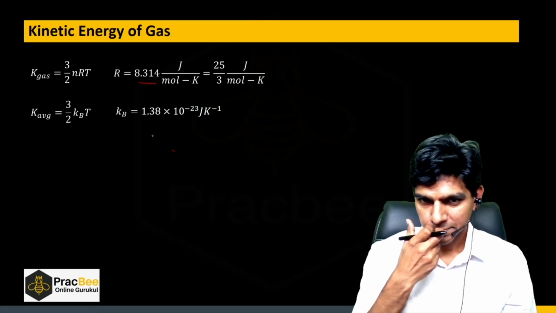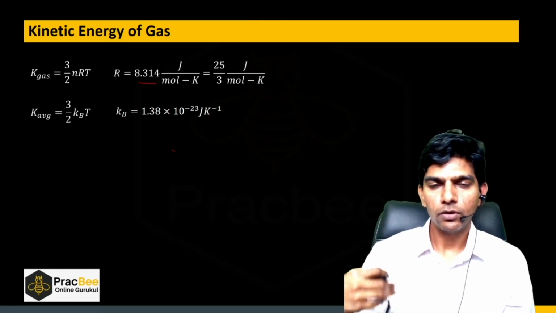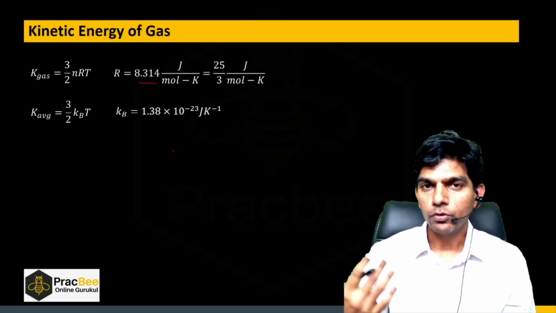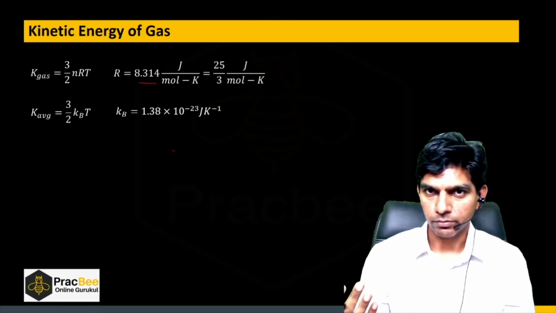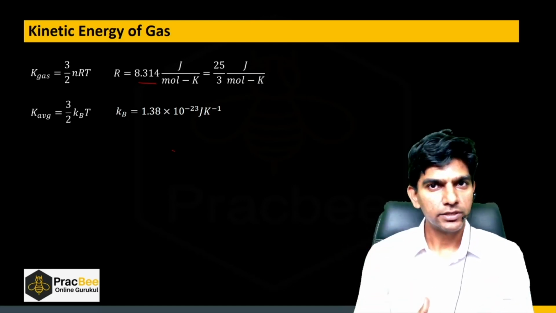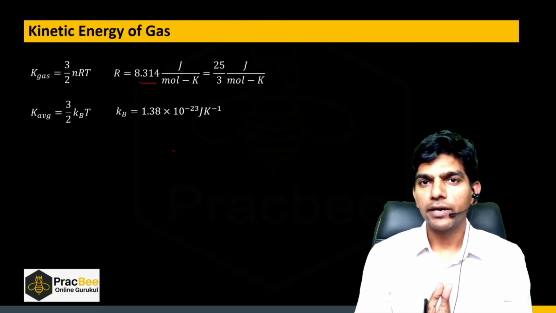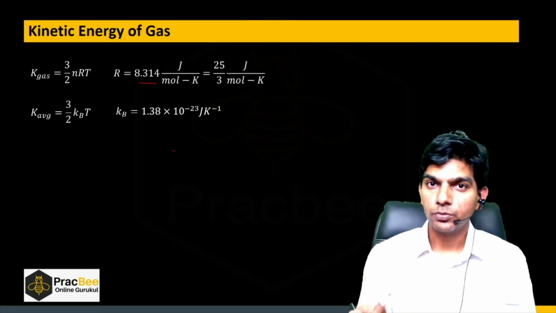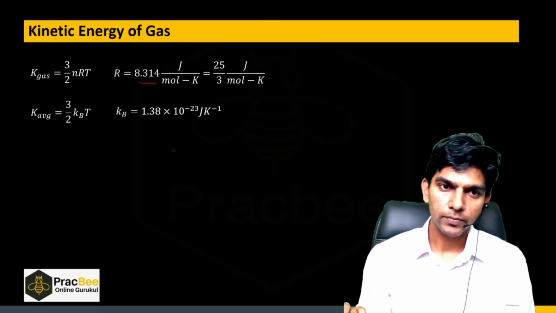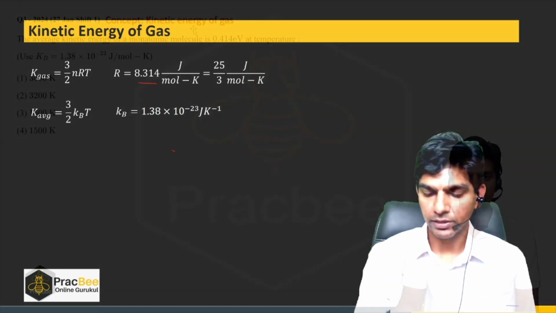Now, sometimes if I talk about average kinetic energy, whether the gas is monatomic or diatomic or triatomic, at a given temperature its average kinetic energy will remain the same. For example, if I have oxygen at 30 degrees Celsius or helium at 30 degrees Celsius, the average kinetic energy will be given by 3/2 kBT. It only depends upon the temperature. So as we change the temperature, the average kinetic energy will change. That thing you have to keep in your mind. Now let us see the type of question which will come from these two formulas.